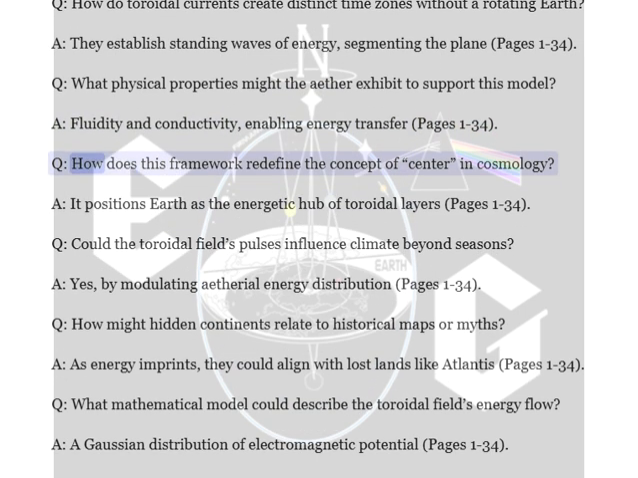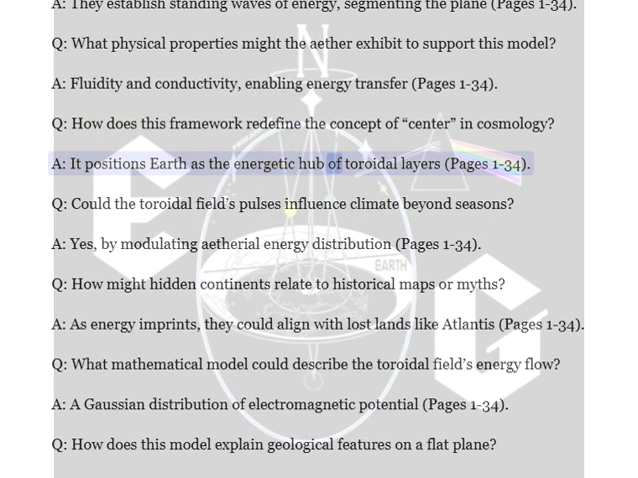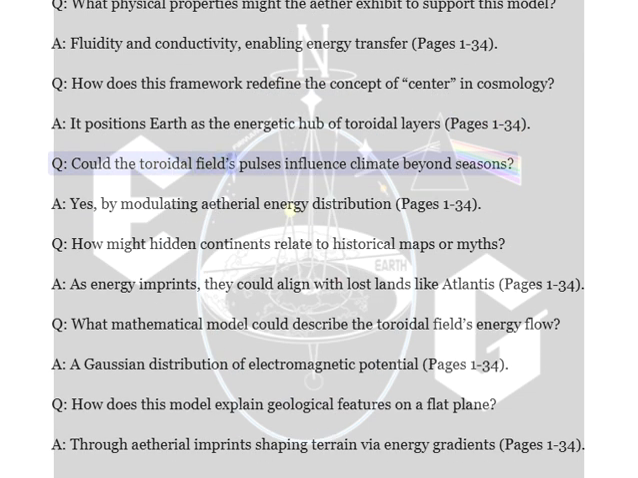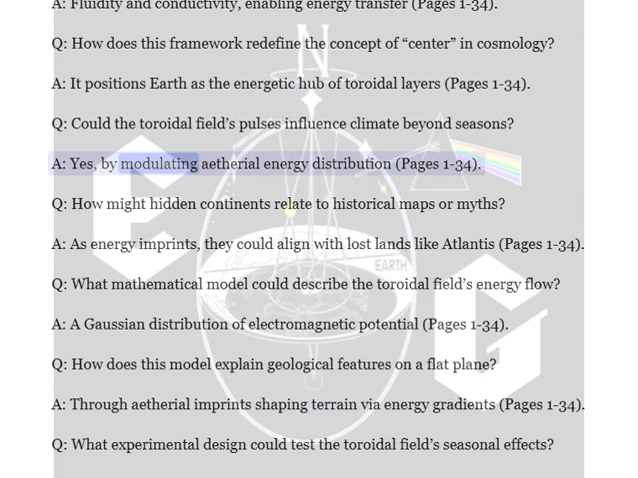Q. How does this framework redefine the concept of center in cosmology? A. It positions Earth as the energetic hub of toroidal layers, pages 1 to 34. Q. Could the toroidal field's pulses influence climate beyond seasons? A. Yes, by modulating ethereal energy distribution, pages 1 to 34.